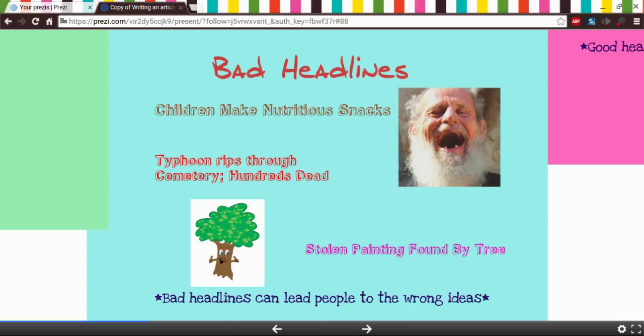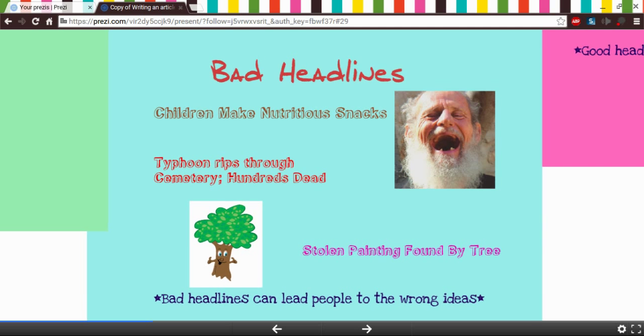Number two, typhoon rips through cemetery, hundreds dead. Well, if it's through a cemetery, they're already dead. And number three, stolen painting found by a tree. That means this tree took its roots and walked and found the stolen painting. So bad headlines can lead people to the wrong ideas.